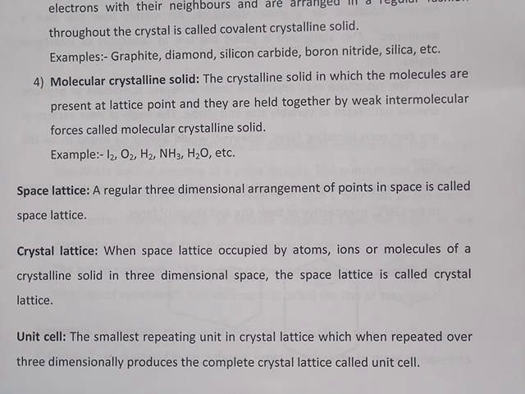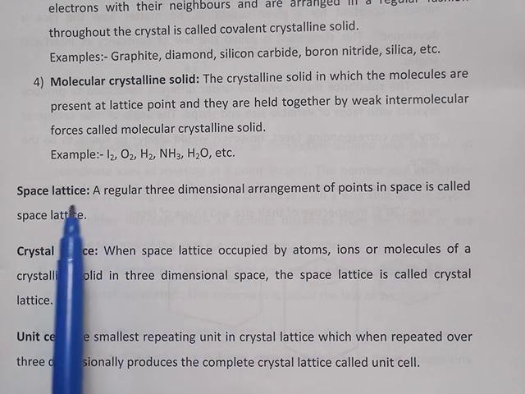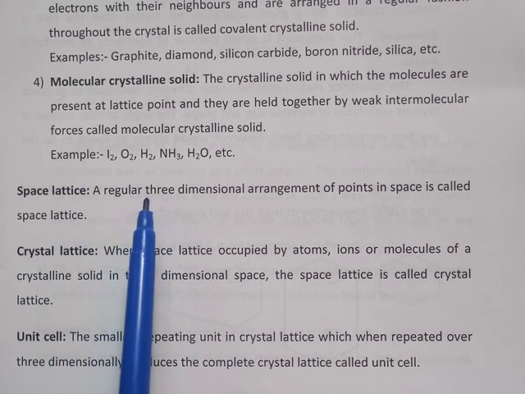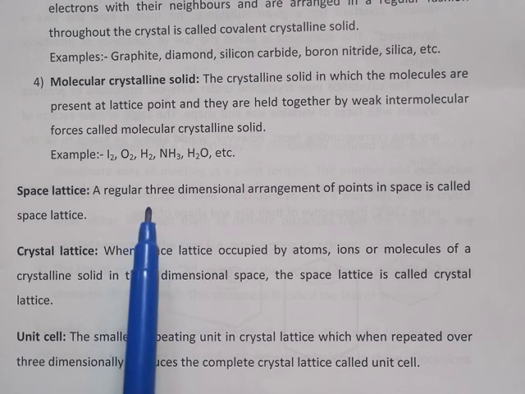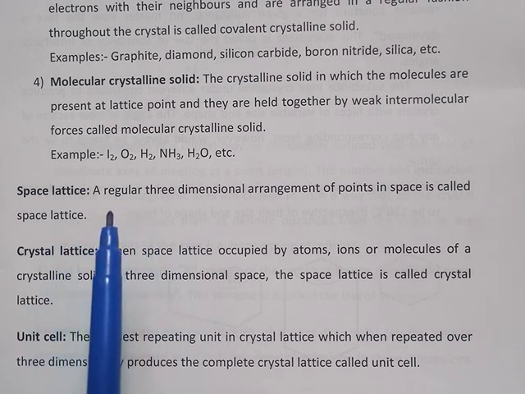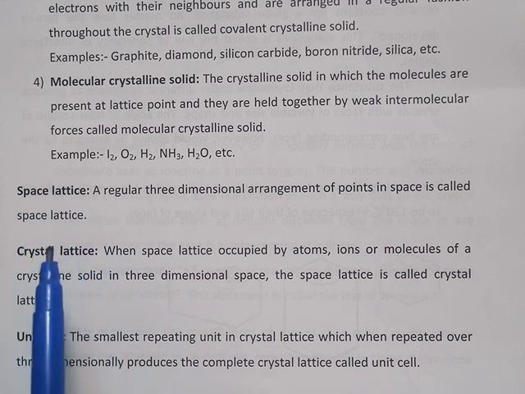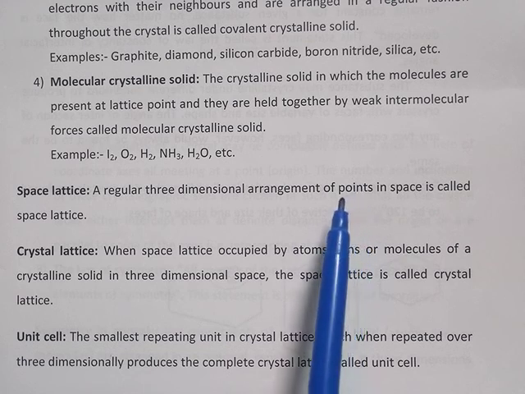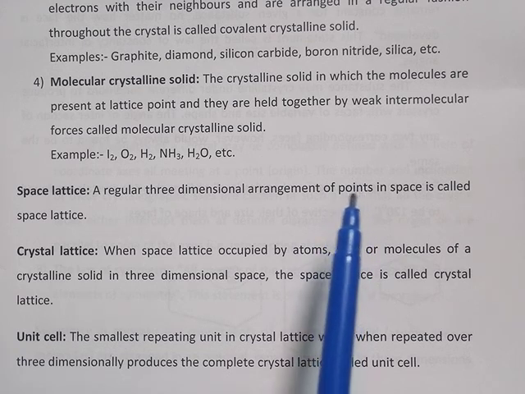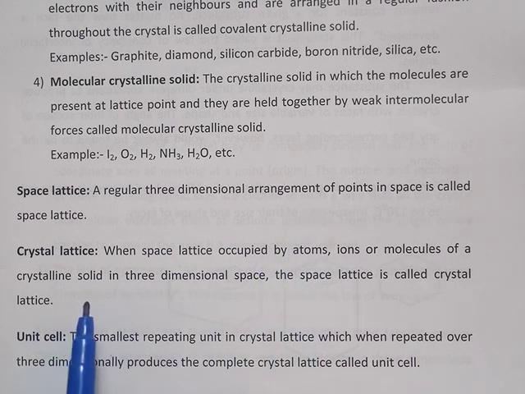The next term is the crystal lattice. When the space lattice is occupied by the constituent particles of a crystalline solid, like atoms, ions or molecules, then in three-dimensional space, the space lattice is called the crystal lattice. If the lattice points are occupied by either the atoms, molecules or the ions of a crystalline solid, then the space lattice is called the crystal lattice.